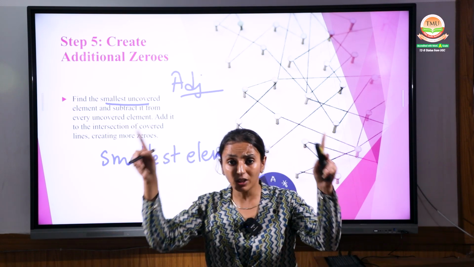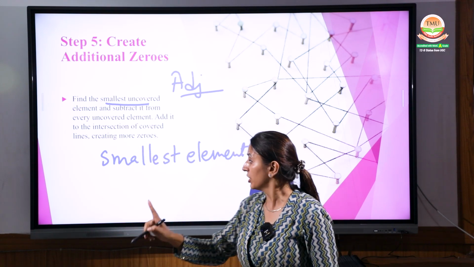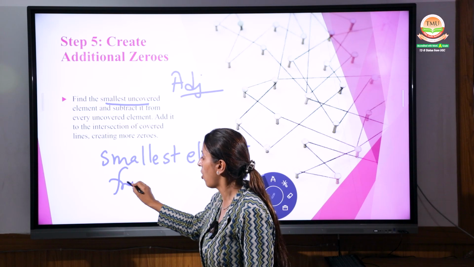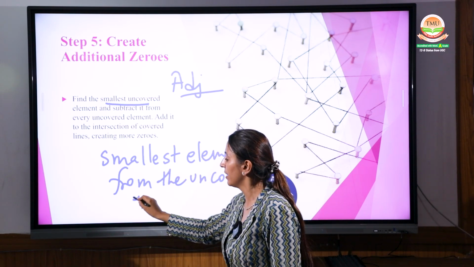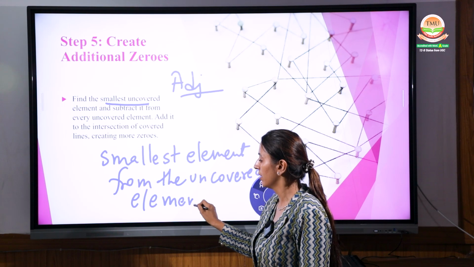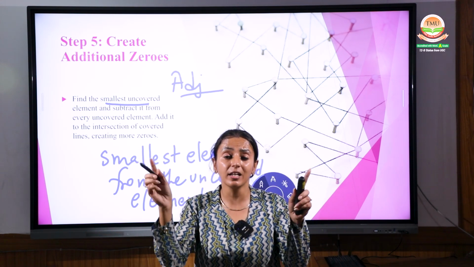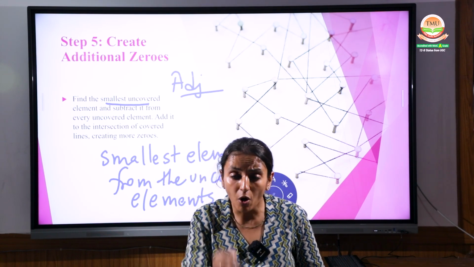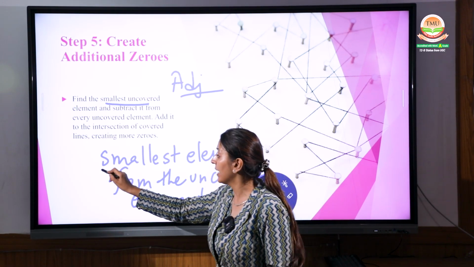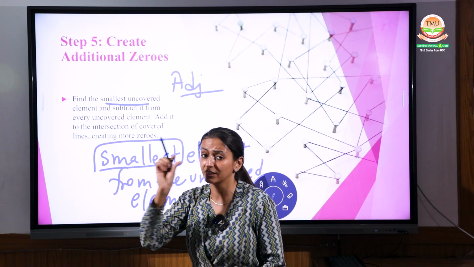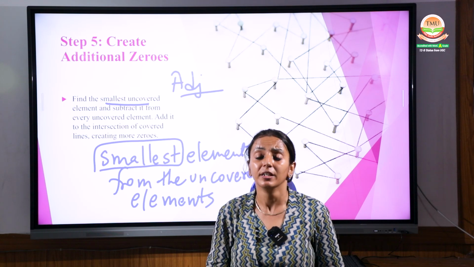From where? From the whole matrix? No. The smallest element from the uncovered cells. Uncovered elements, remember. The elements, the cells, the digits which are not covered by a line, you have to select them, and remember, the smallest one should be selected.